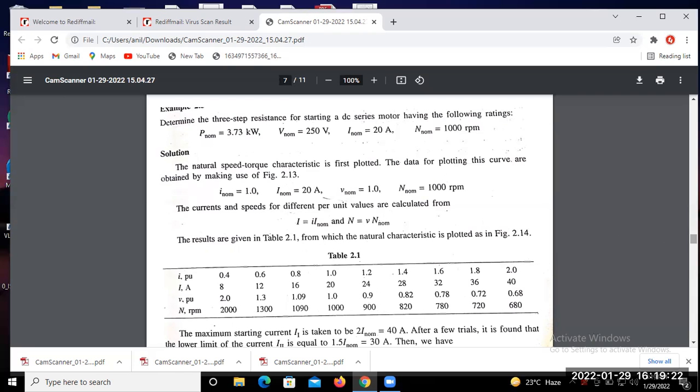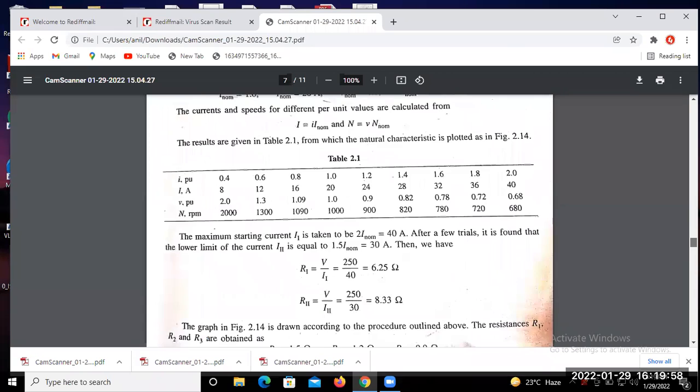Sir, original value by base value, sir. Exactly. Original value, some base value. That means we consider some standard value of voltage and current, and corresponding to that base value and kVA rating, we convert all the parameters corresponding to that base value. Okay, that means actual value by base value. So that is per unit, nothing but. Okay. That means यदि रेजिस्टेंस, वोल्टेज, करंट, कोई भी पैरामीटर को हम पर यूनिट में रिप्रेजेंट कर सकते हैं corresponding to that base value or base MVA rating. Okay.